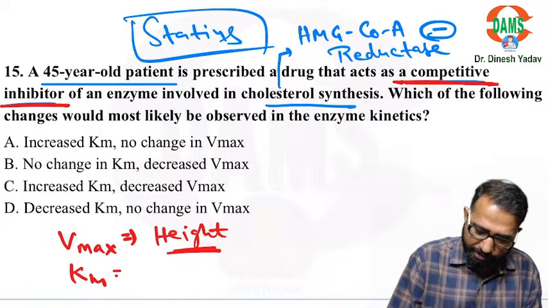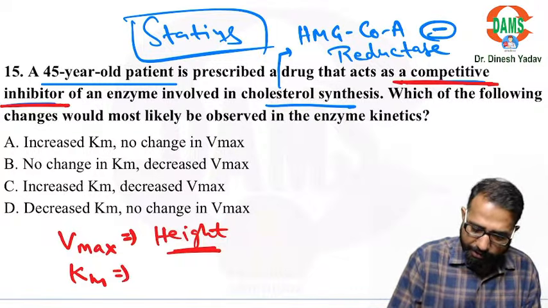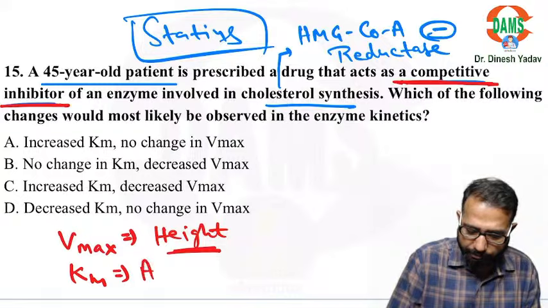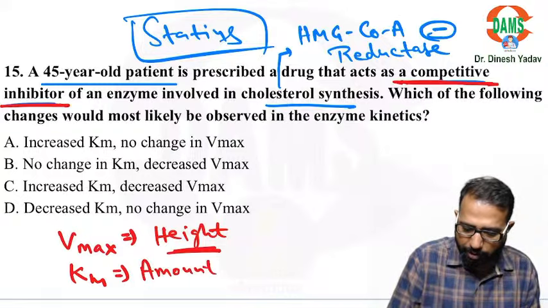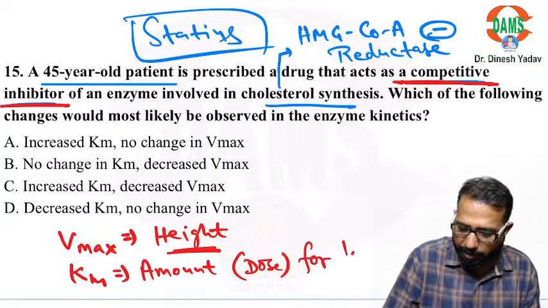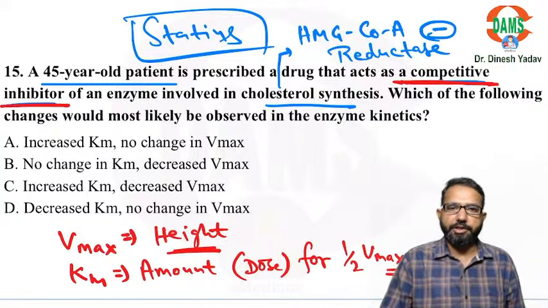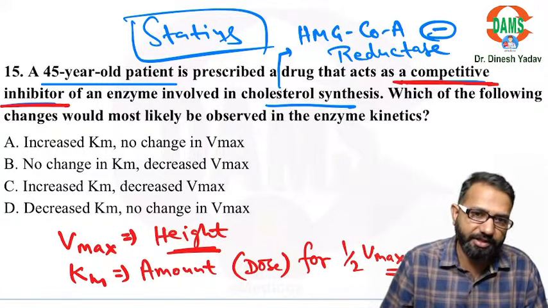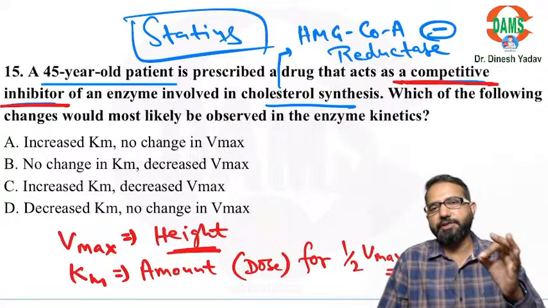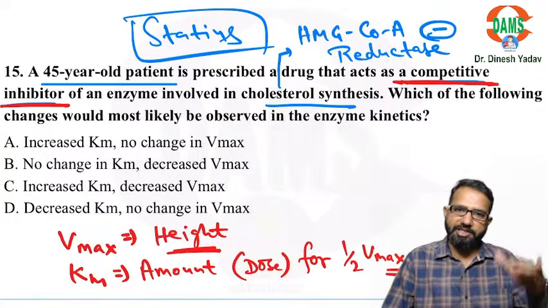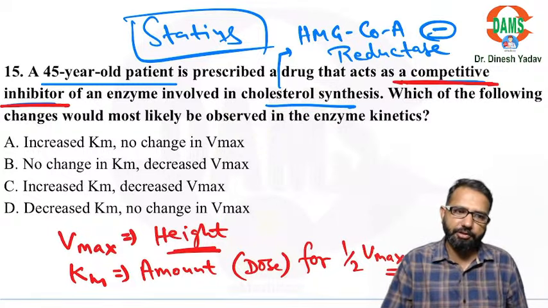Km is a constant, the amount of substrate, or you can say the dose for half Vmax. So it basically tells us about the potency, because potency is inversely proportional to amount. If less amount is required, the drug is more potent.